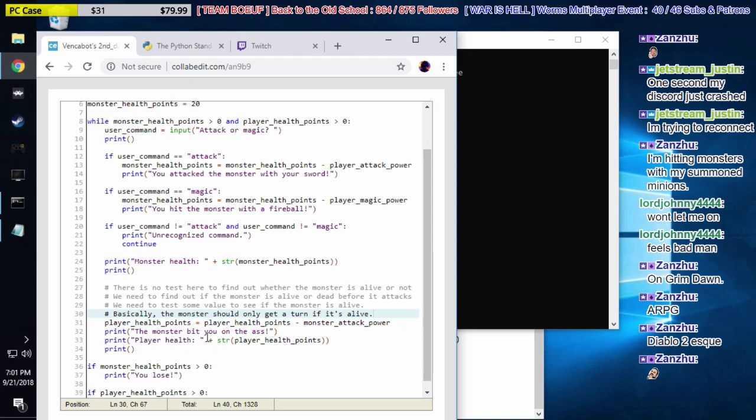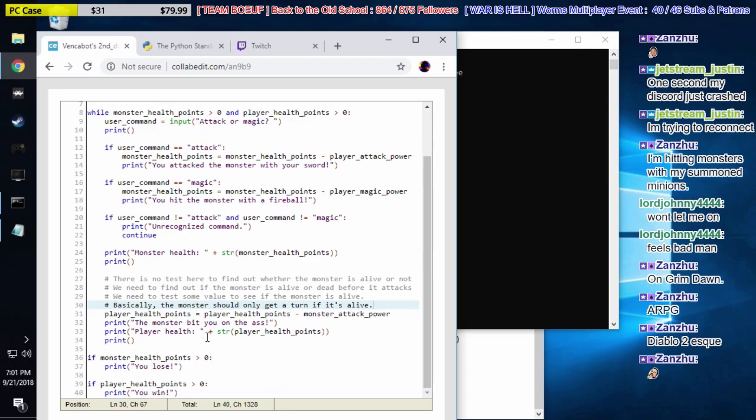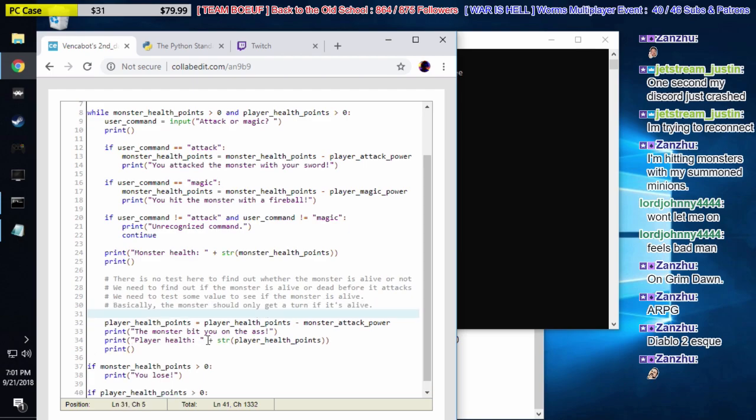Basically, we want those things to only happen if the monster is still alive at this point. So we're going to need... would that mean that we would need another if statement? Exactly, like before. We need to make this code conditional because we only want it to happen in certain situations. Okay, so let's make a line there. We're going to test the monster's health, right? So if the monster's health points are greater than 0, run this code.